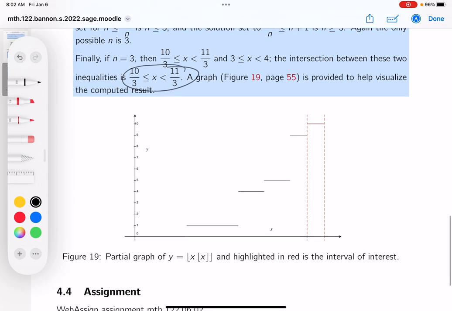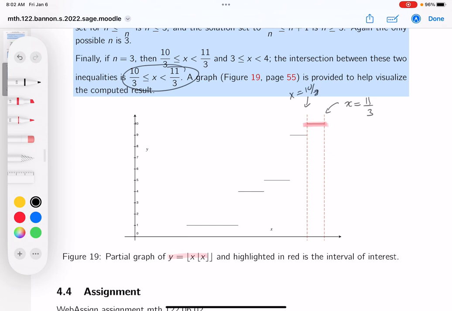So what I did over here is I graphed it, and someone says, what did you graph? I graphed this. And I only graphed the positive numbers, by the way. Then I looked at it, and I focused in on where it was equal to 10. And I did see a band of numbers where it was equal to 10. The next thing I did was graph in 2 lines. This line over here is x equals 11 thirds, and this over here is x equals 10 thirds.